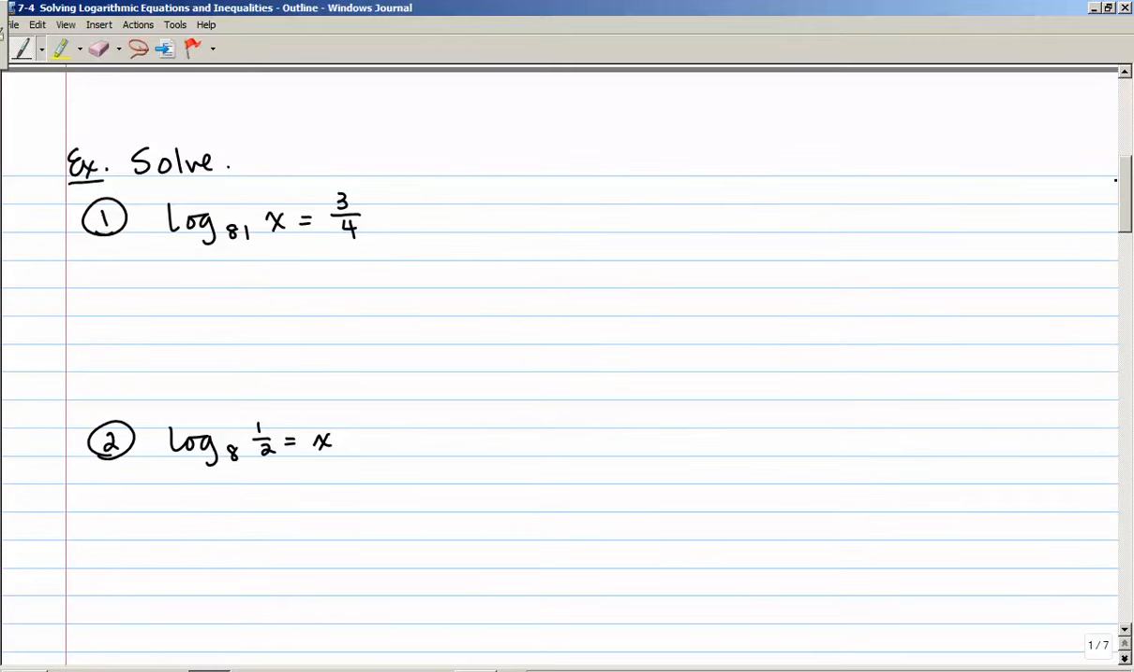So number one here, we need to solve log base 81 of x is equal to 3/4. First thing I want to do is to write that in exponential form. So that's going to be 81 to the 3/4 power is equal to x. Remember, take your base, raise it to the power of what's on the right side of the equal sign, and then it equals the number that follows the base.